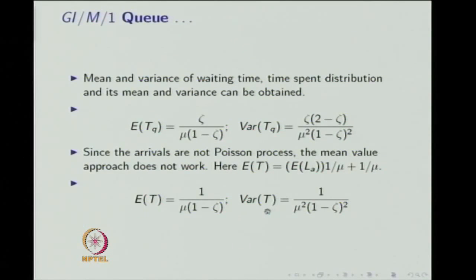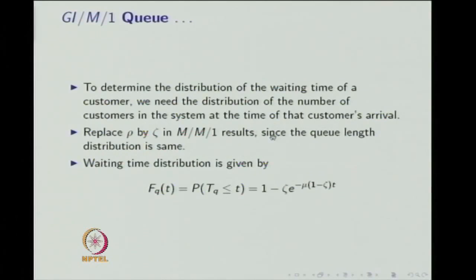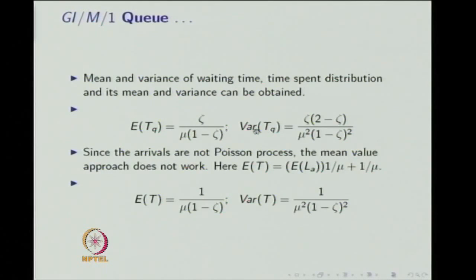Then you can find the variance of time spent in the system also. First, the mean and variance of waiting time: since you know the waiting time distribution, you can find the mean and variance.